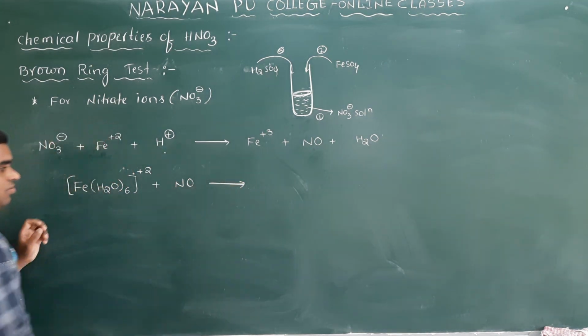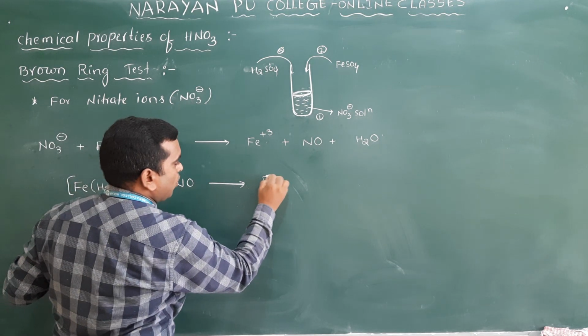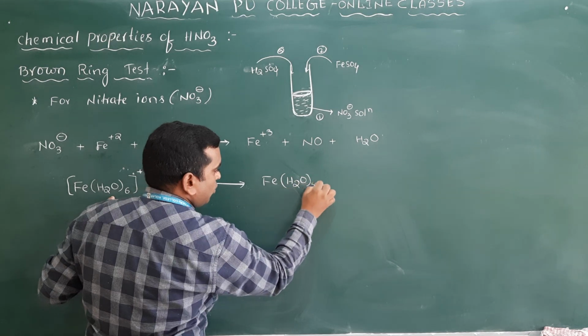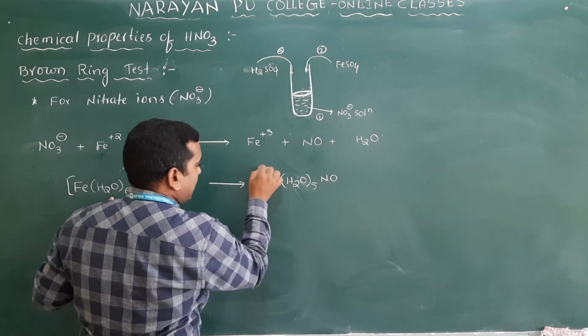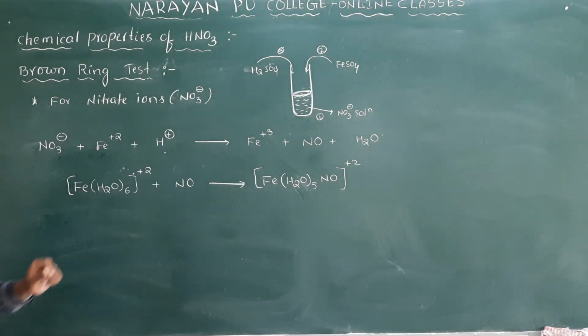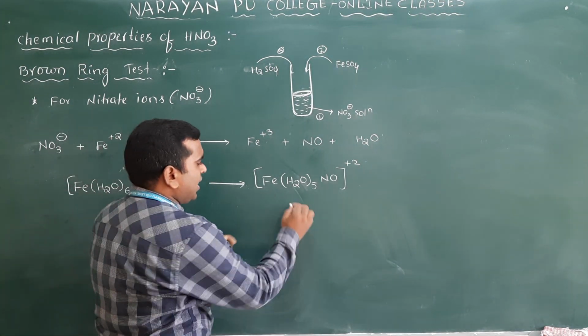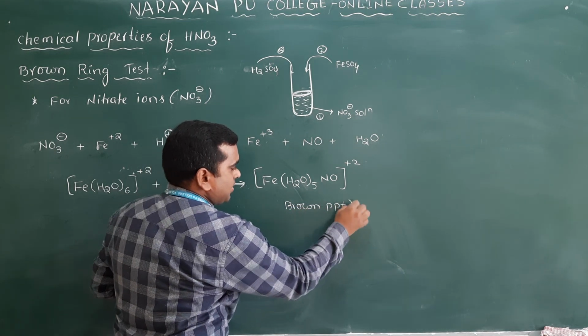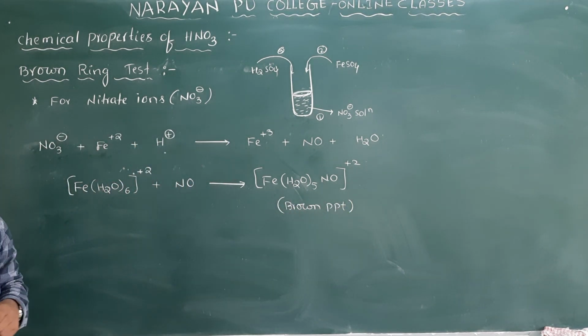NO which is formed. Then you will get the compound Fe(H2O)5NO, one water molecule will be removed and instead of that, you will get the NO. This is plus 2. Clear? And this is the compound responsible for the brown colored precipitate. Clear? So very important here.